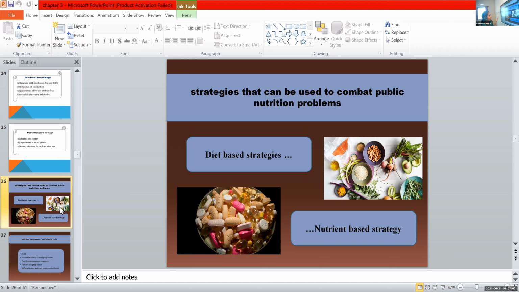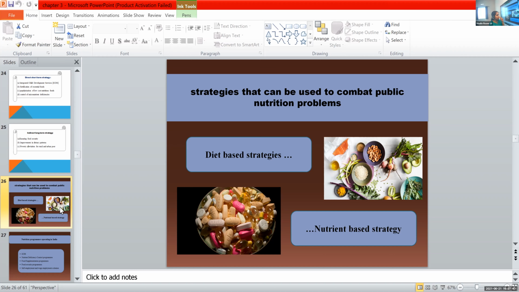What is the main advantage of this diet-based strategy? There is no problem of overdose or toxicity, because in this diet-based strategy we just use food. There are no supplements or tablets here. We just correct that nutritional problem by simply including nutritious foods in our diet. That is why we call this diet-based strategy a food-based strategy. Clear? Next strategy, that is nutrient-based strategy.